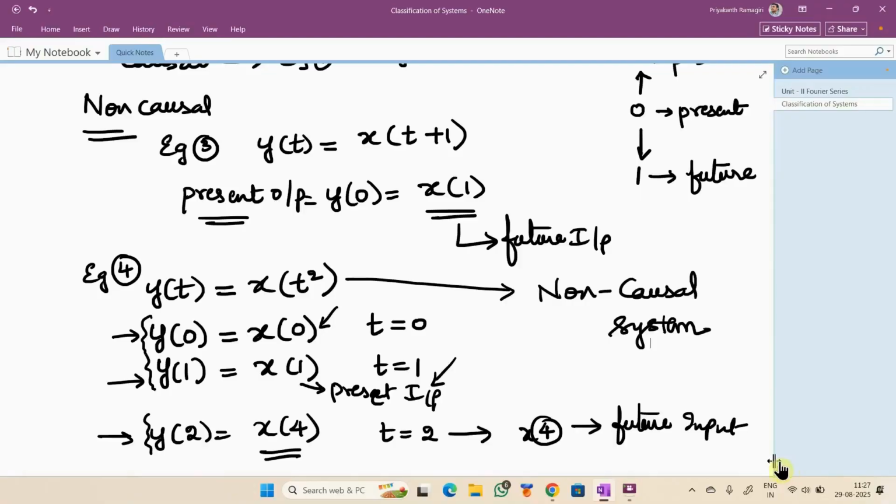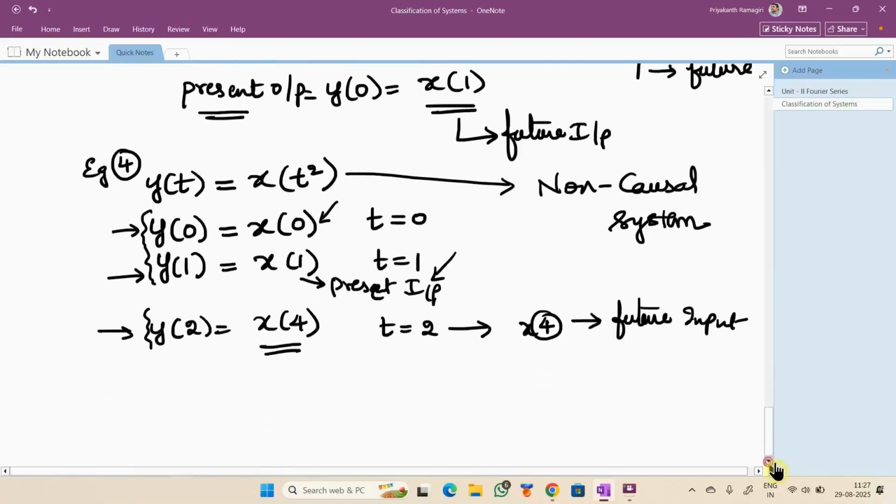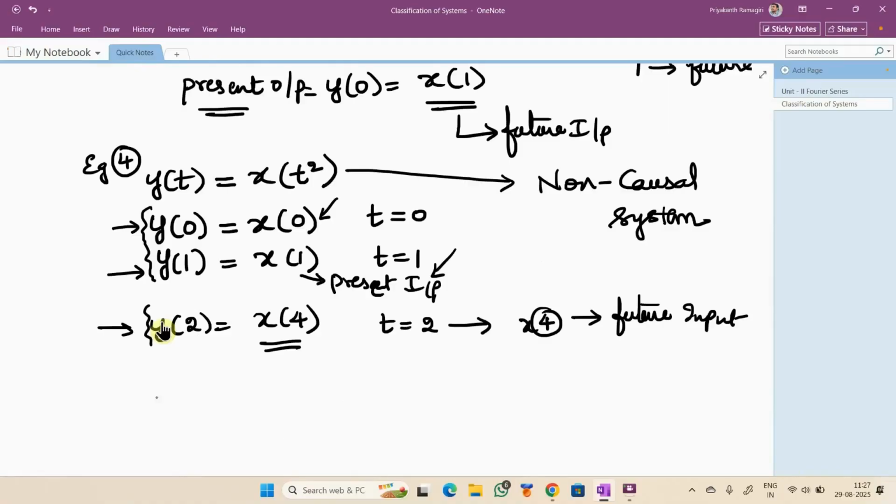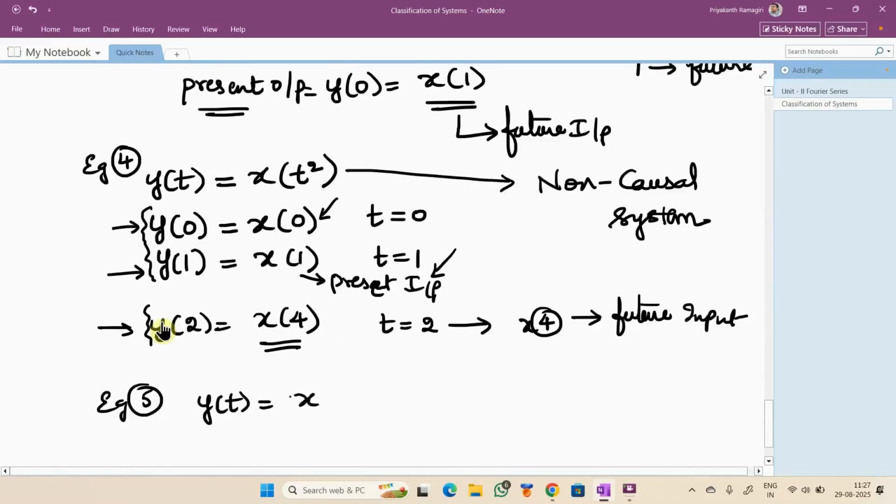Okay. Yes, sir. I will give you one more example. y of t equal to 2 times x of t plus 5 x of t plus 1. Tell me whether it is causal or non-causal.